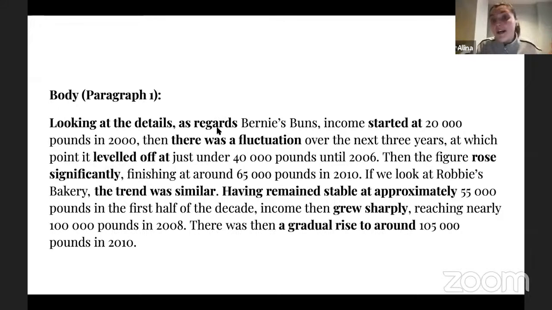So as regards means, now I'm going to talk about Bernie's Buns, okay? This is a very academic linking structure, which helps you express this point that it's about Bernie's Buns. It's beautiful because it's great for academic writing, and I really encourage you to use it, okay?